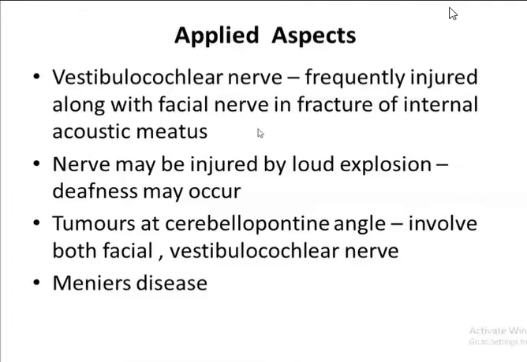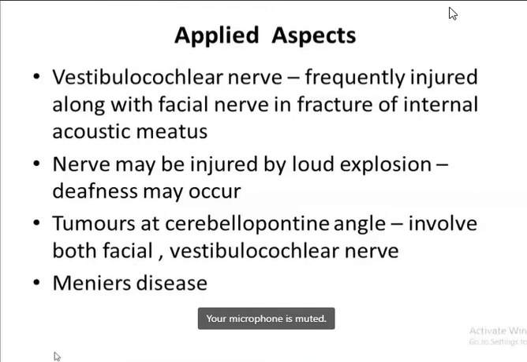Then the nerve may be injured by loud explosion, okay, the sound, deafness may occur. Then tumors which occur at the cerebellopontine angle involve both the facial as well as the vestibulocochlear nerve. So any tumors compressing this part can involve the facial as well as the vestibulocochlear nerve.